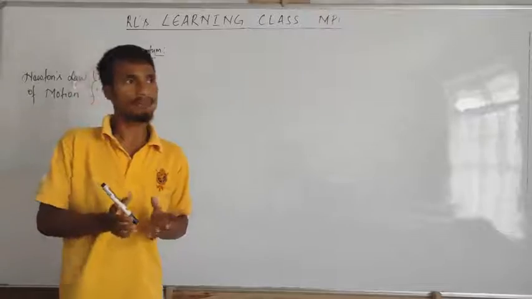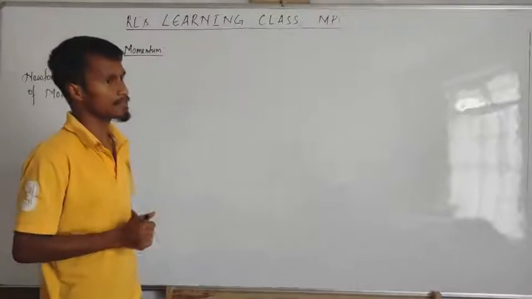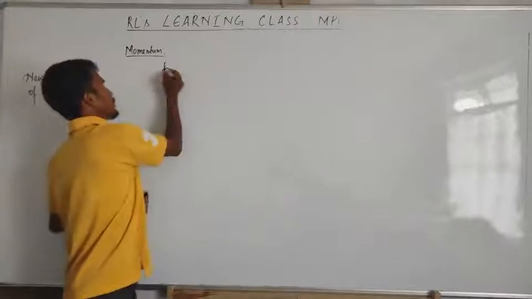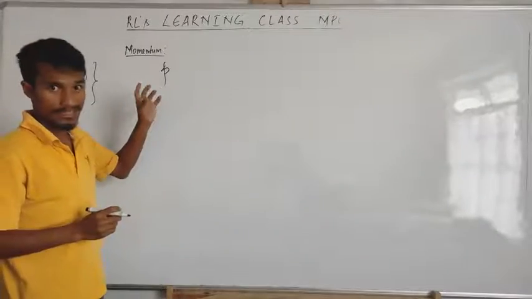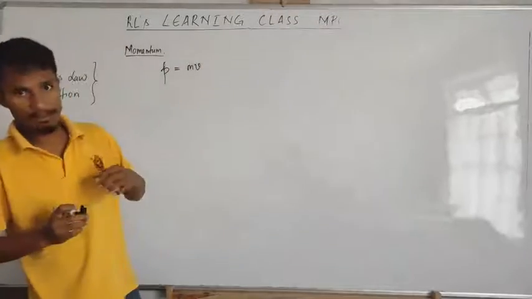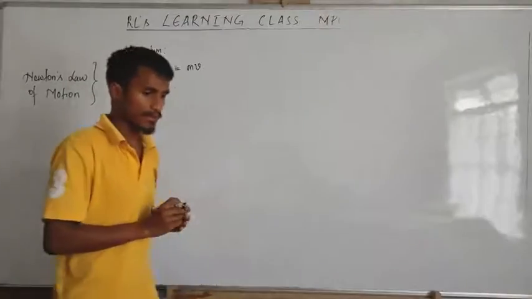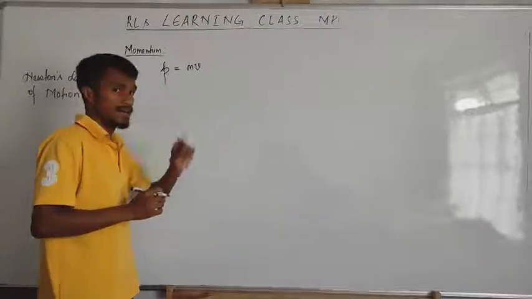In mathematical form, it is very simple to look at. The symbol for momentum is p, which is equal to mv. This is the mathematical term, where m is the mass of the object and v is the velocity. We can say momentum is the product of mass and velocity.